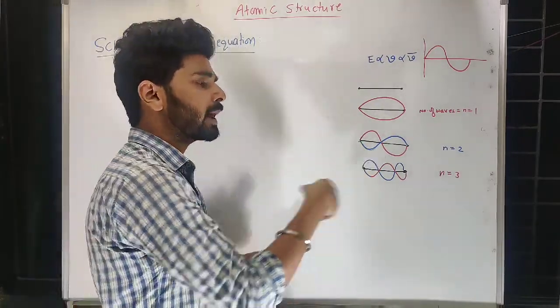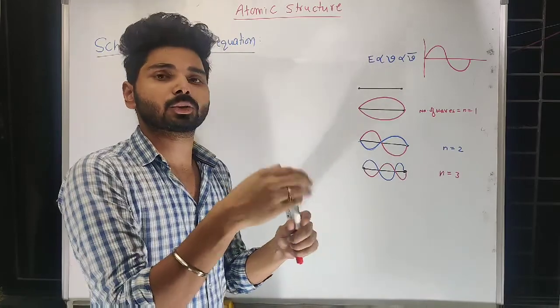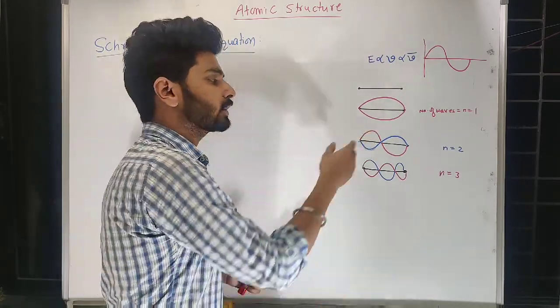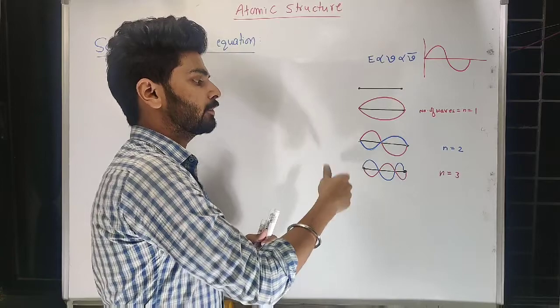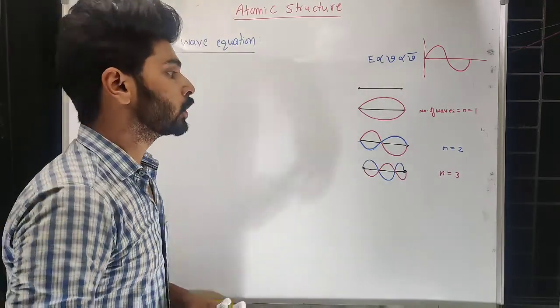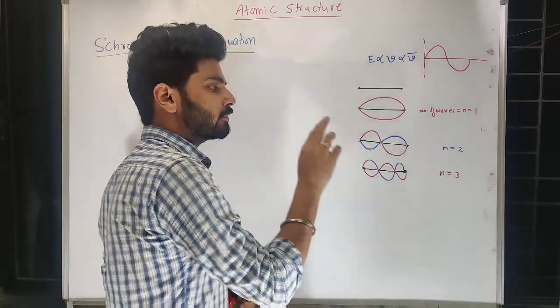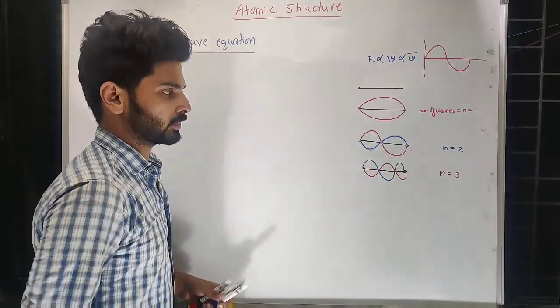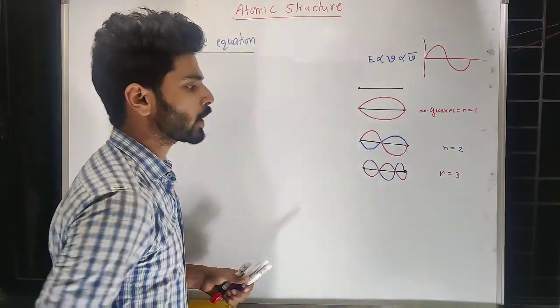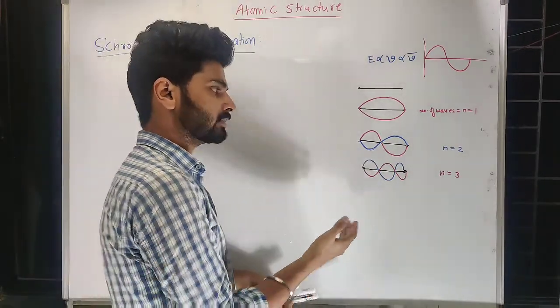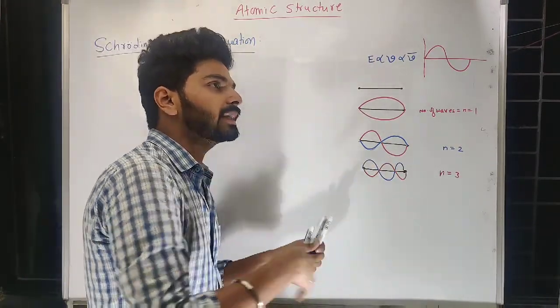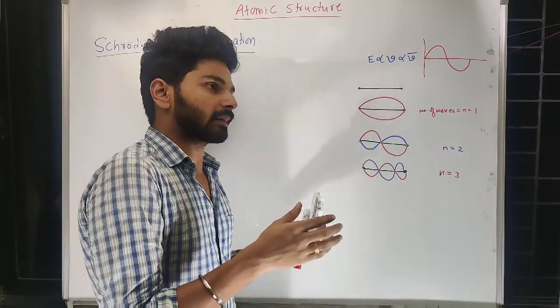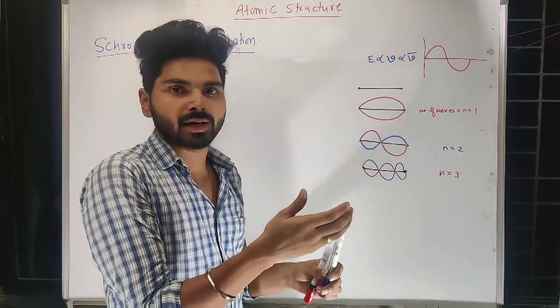It means if I apply more and more force, that force is nothing but energy I'm applying, and that energy will be sustained in the form of more waves. So what if I apply a force and it creates a fractional number of waves, not whole numbers? Then it will not sustain that arbitrary or random energy.